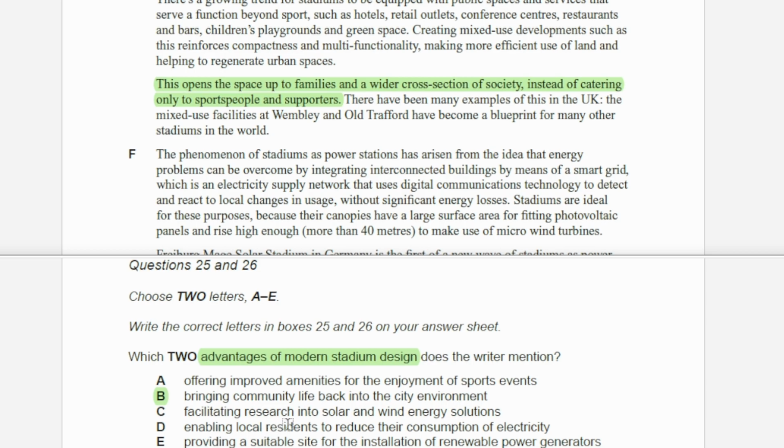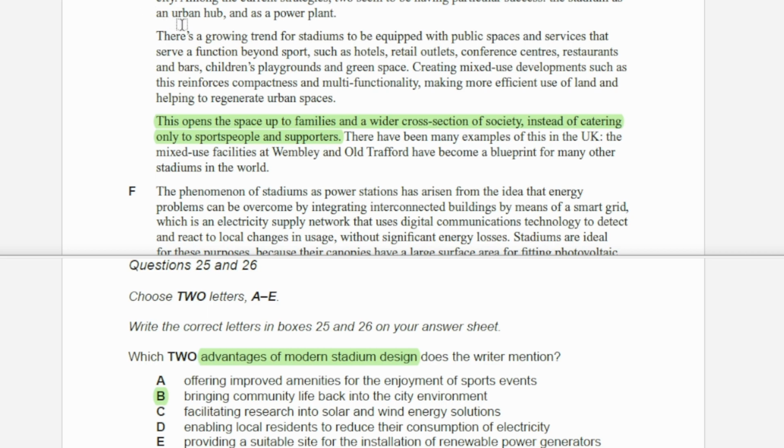Even though it looks like option A is the right answer, if you look at section E, they talk about how these new stadiums are providing services other than just for the sport events, they are including community. That's why option number A is not the answer. Stadiums being used for families and for the other people rather than just for the viewers of the sports.